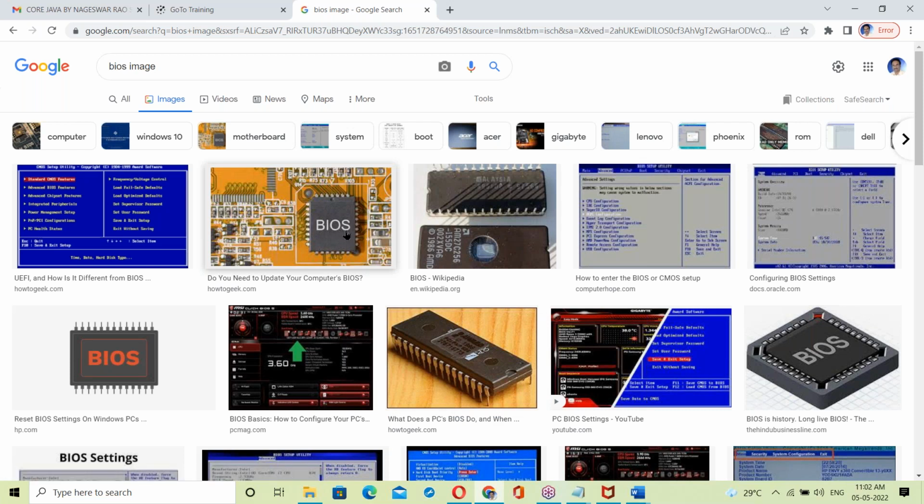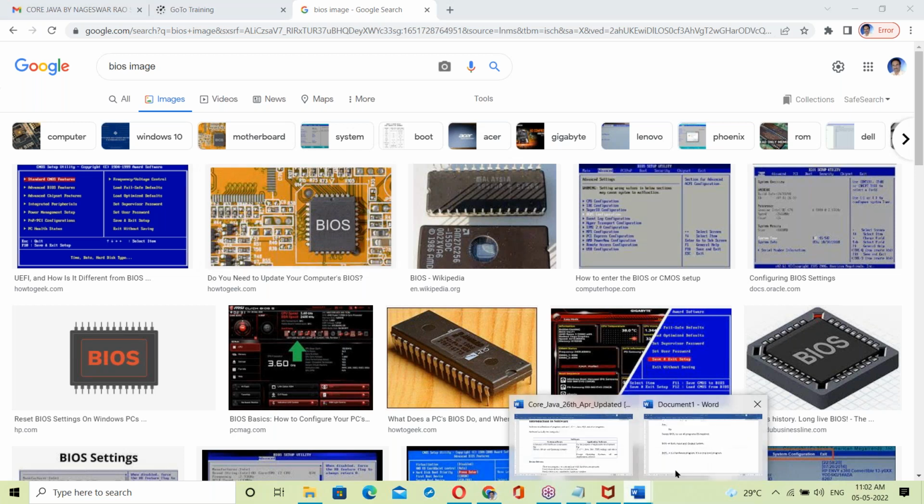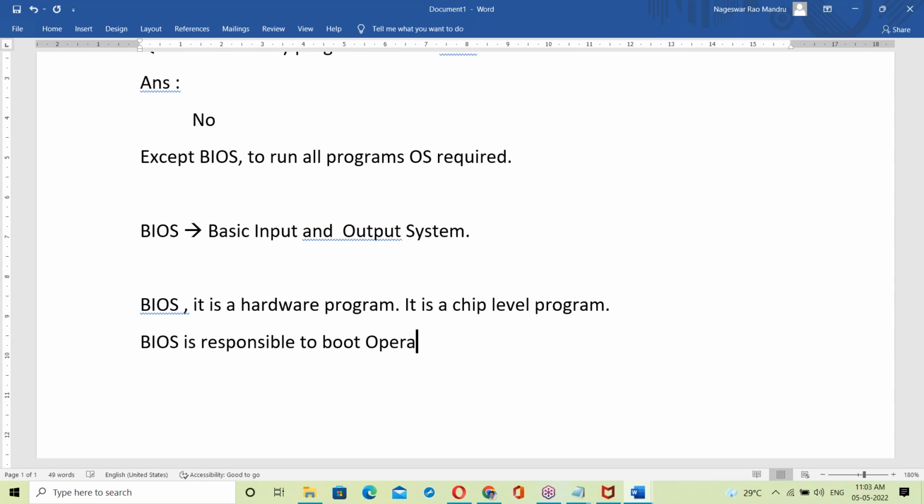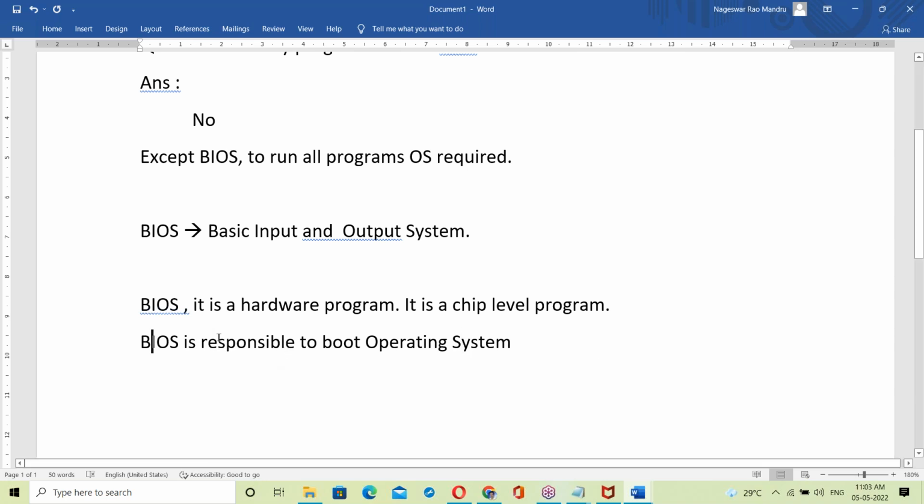BIOS is a chip. It has a BIOS program. What is that BIOS program? What is the role of the BIOS program? BIOS is responsible for what here? BIOS is responsible to boot the operating system.